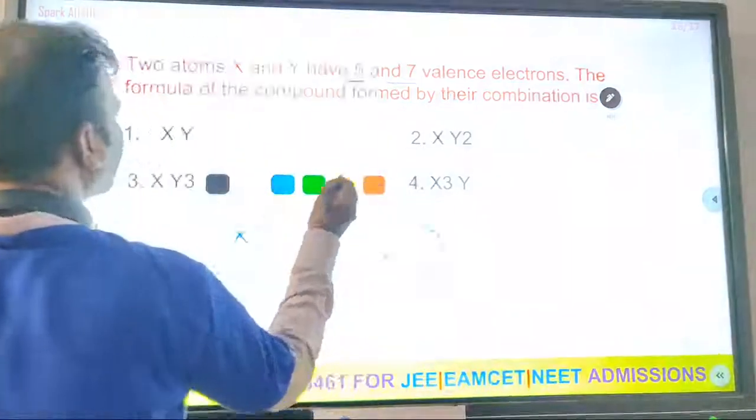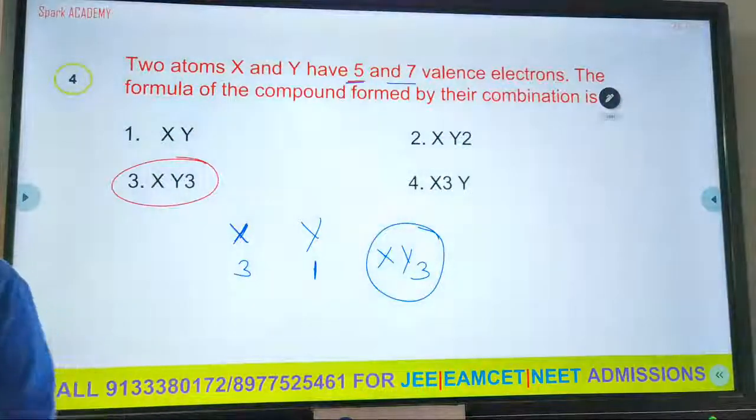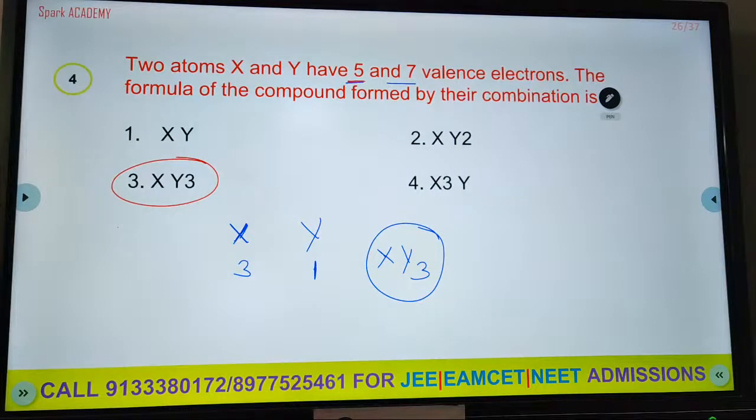What is the correct answer? This one, XY3. So XY3 is present. The answer is XY3. Clear, students? Are there any students online? Now, next.